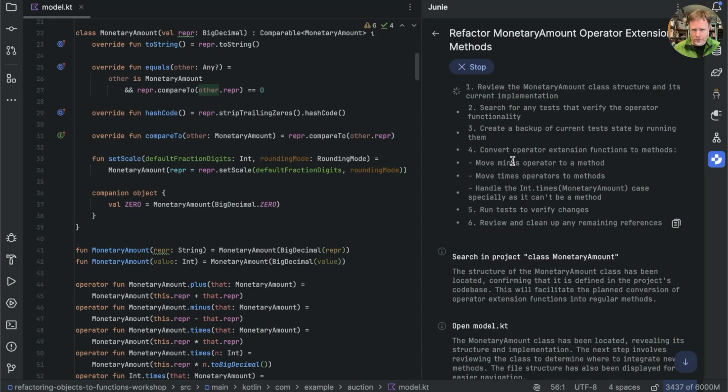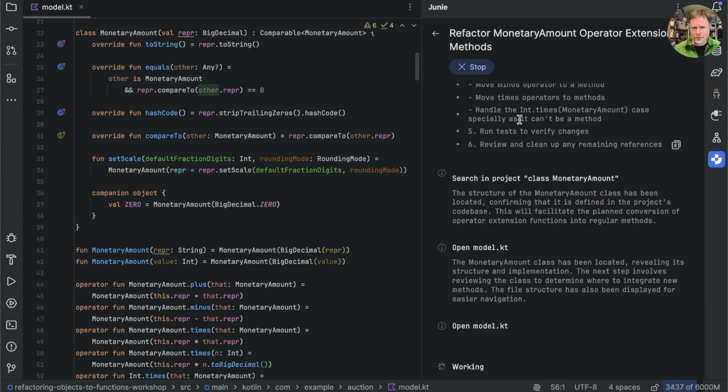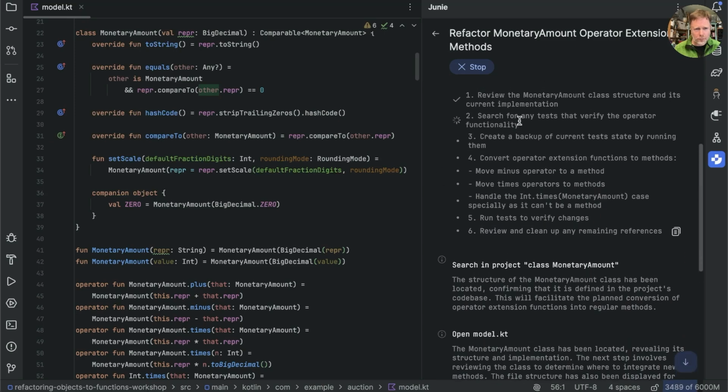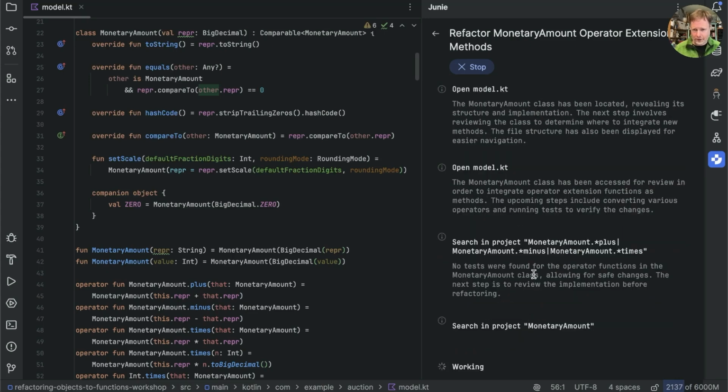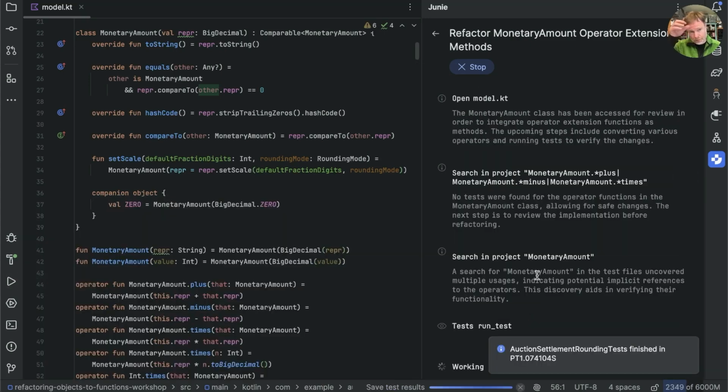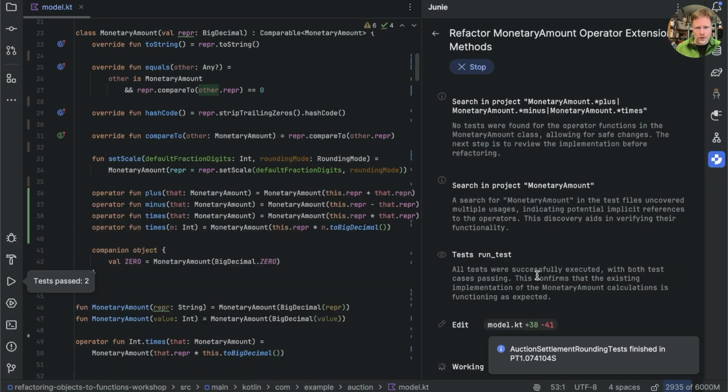It's found what it needs to do. It's going to move minus and times. Don't know about the other ones. We'll find out. It can't do this int times because that's an extension on Int. It's found there aren't any specific tests. It's run some tests, the auction settlement rounding tests. I guess they provide some coverage. Oh, and there we go.